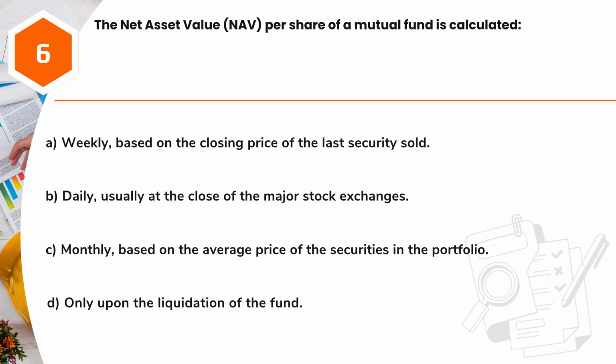Question 6. The net asset value, NAV, per share of a mutual fund is calculated: A. Weekly based on the closing price of the last security sold. B. Daily usually at the close of the major stock exchanges. C. Monthly based on the average price of the securities in the portfolio. D. Only upon the liquidation of the fund.